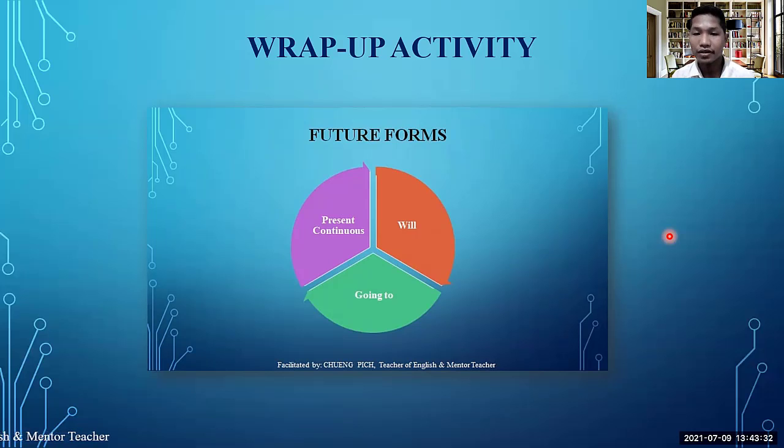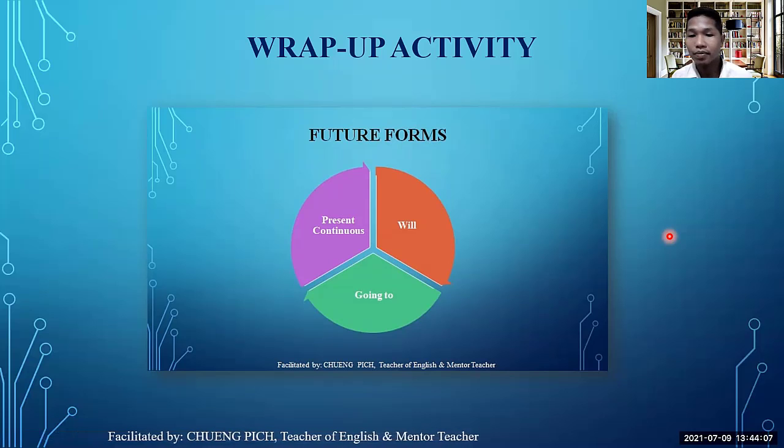So in short, in brief, we use will with something that we don't plan to do before the moment of speaking. This means we just use will at the time of speaking. And going to, we use it for something that we plan to do, or we think that it is going to happen. Okay, we are certain that it's going to happen. And the last one, present continuous, we use it for future arrangements. We arrange something in the future, and we do it according to our arrangement, according to our timetable. And we use present continuous for the future as well, right?